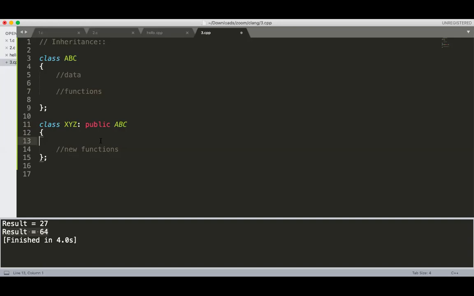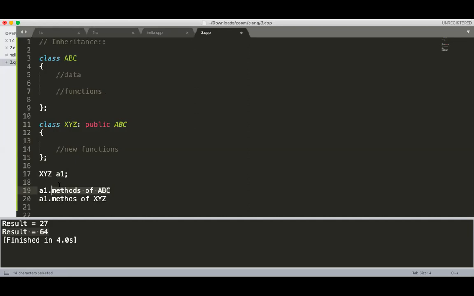If you make an object of XYZ here, XYZ A1, you can access the methods of ABC, and using the same object you can also access the methods of XYZ. Though the methods of ABC are not declared in class XYZ, you can still access them using the object of XYZ.